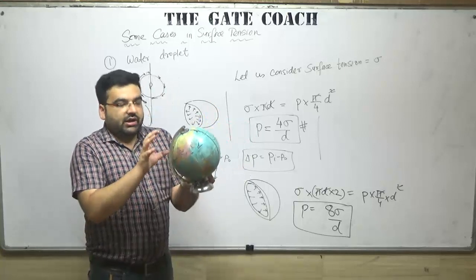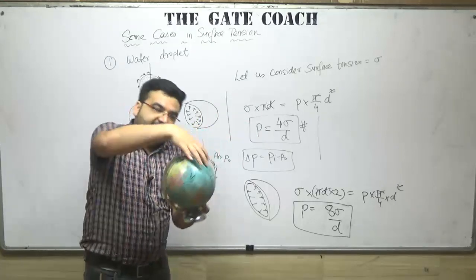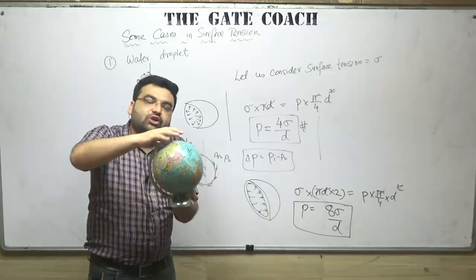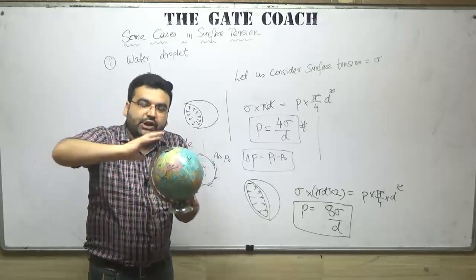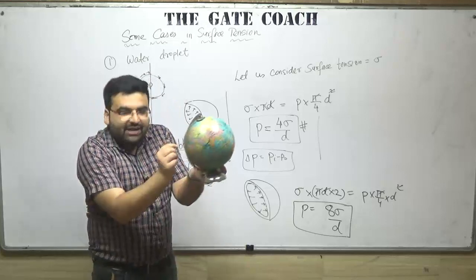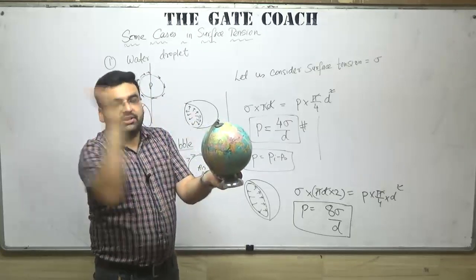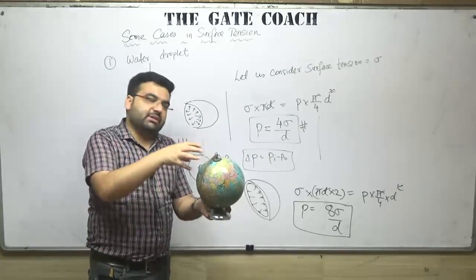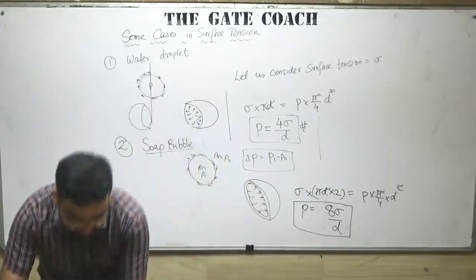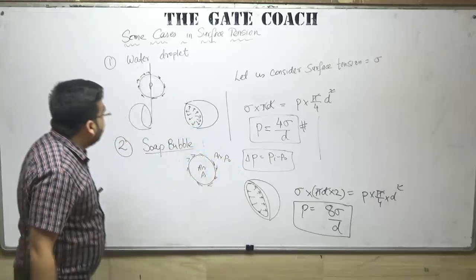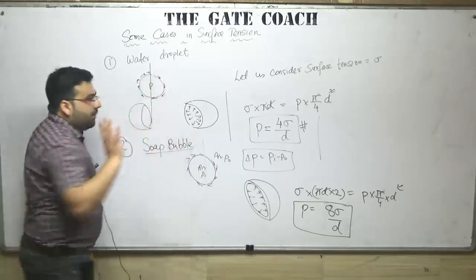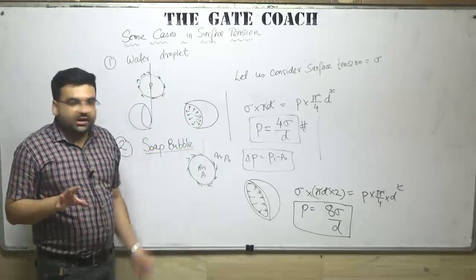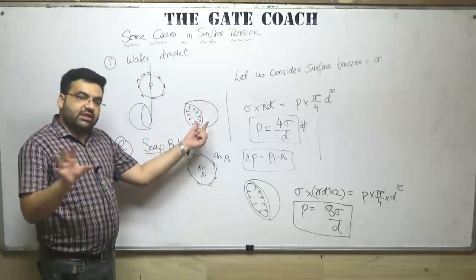Now it has some pressure inside and it has some pressure on the surface also. So the surface pressure is trying to make it a spherical thing. It is trying to stabilize it. But if the inside pressure is very high, what will happen? It will burst. Similarly for bubble also, similarly for droplet also. Now for example, this is a water droplet. This water droplet is filled with water. Water is everywhere inside it.